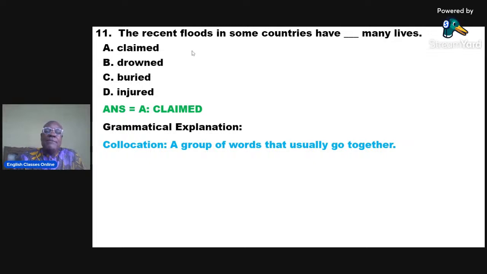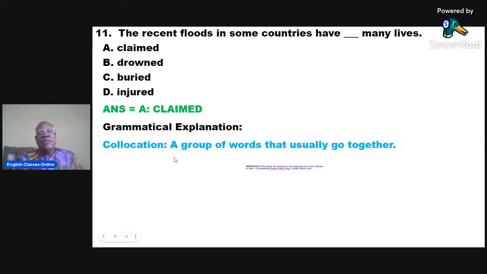So the word claimed is appropriate here, because when you talk about claiming many lives, the word claimed goes with lives. The war claimed millions of lives. Whatever you think could result in deaths, then you say that such a thing claimed some lives or many lives.